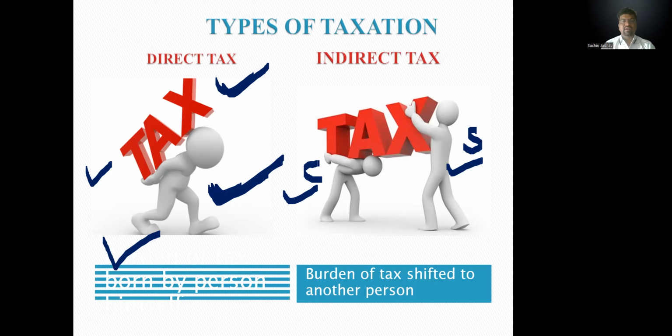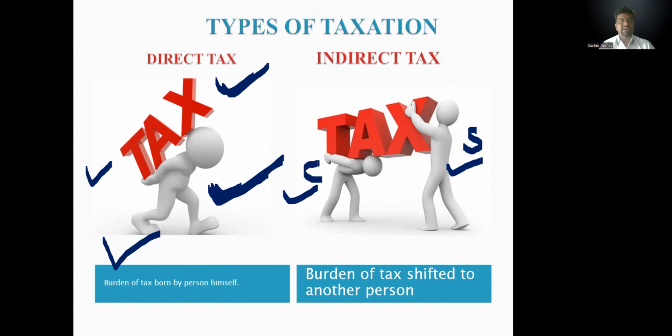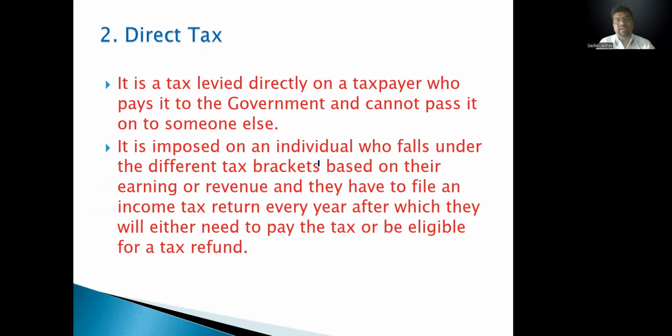Next is the difference again in detail. Direct tax is a tax levied directly on a taxpayer, who pays it to the government and cannot pass it on to someone else.